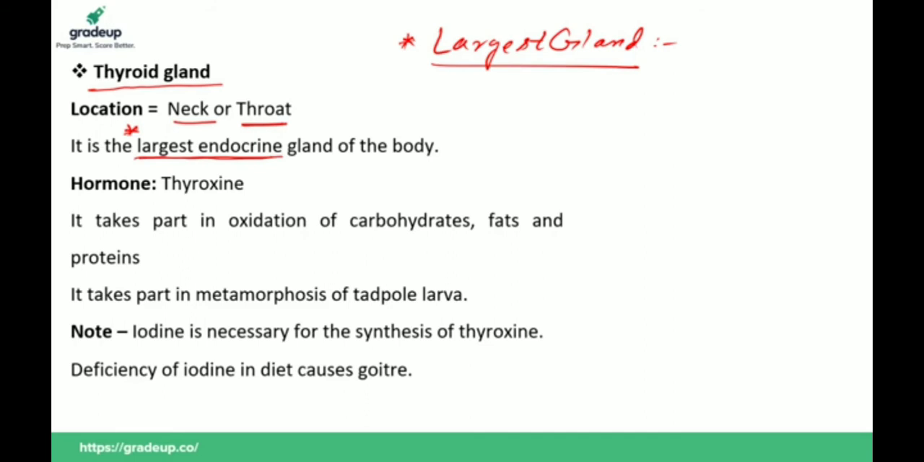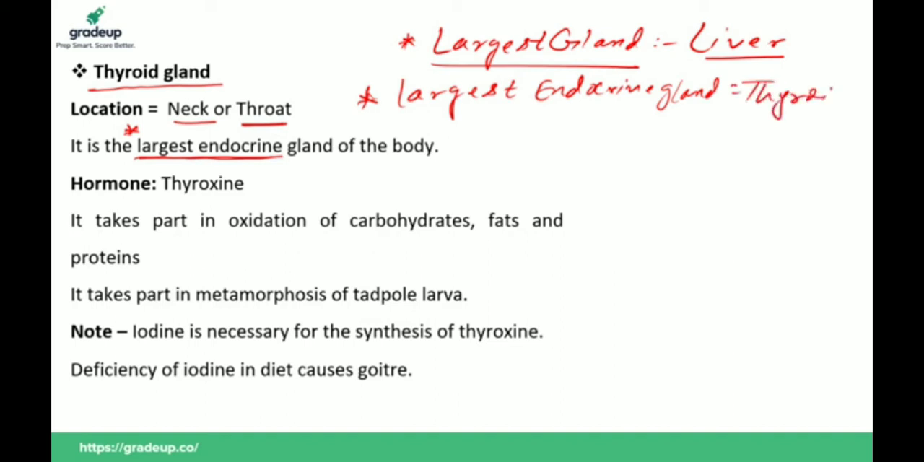If you talk about the largest gland, it is the liver. But if the question is the largest endocrine gland, then it is the thyroid. Yes, you are absolutely right. So please differentiate. Now we will discuss the hormones secreted by the thyroid gland.